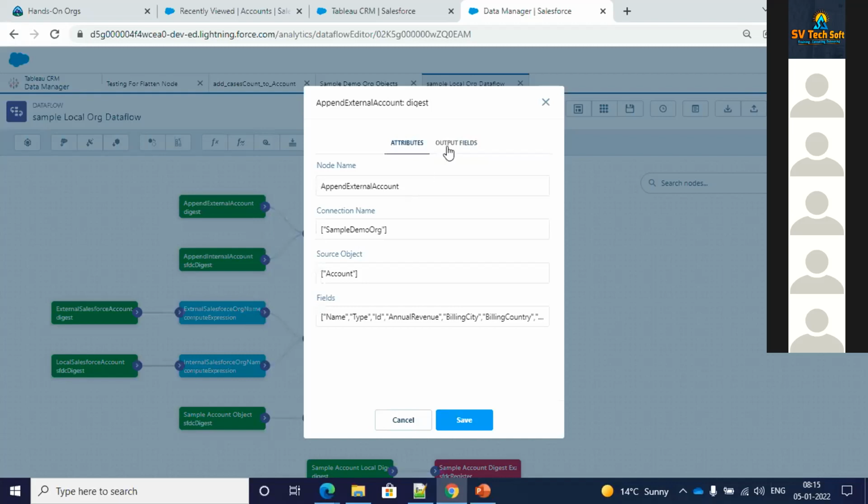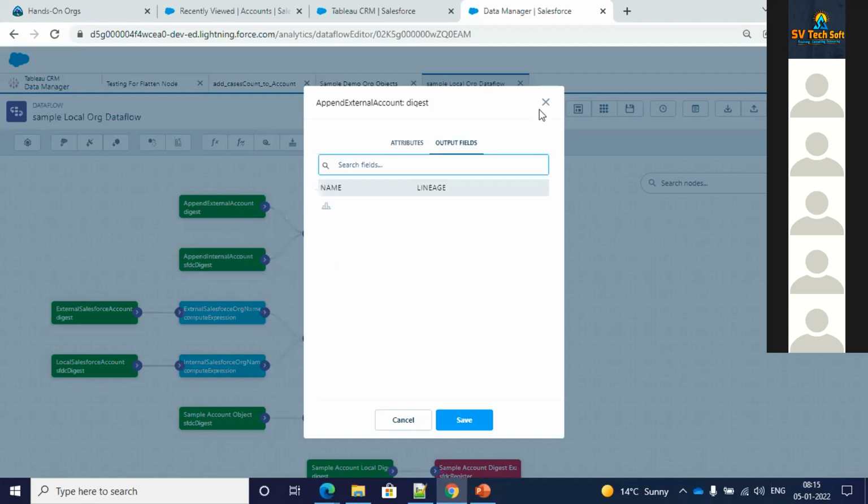And for the external account, I have seen many fields. At that time, you have to enable this checkbox. I will walk you through details in some other session, but just to answer this question right now, if you enable this checkbox, it allows you. But if I disable this, it will throw an error for sure. So if there are some extra fields which you want to pull in, you have to enable this checkbox. If you don't enable that, then it will throw you an error.